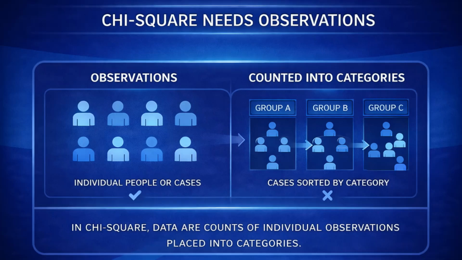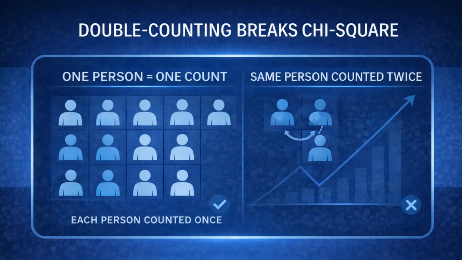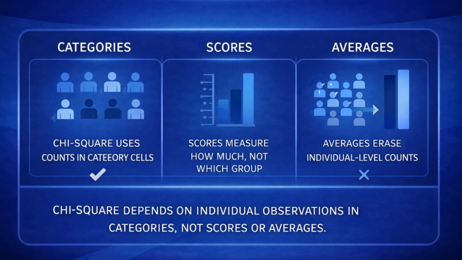In chi-square analysis, the data must represent observations, meaning individual people or cases that are counted into categories. Each observation represents one person or one case, and each observation appears in one and only one cell of the table. This matters because chi-square is built on counting how many people fall into each category combination. If the same person were counted more than once, the pattern would be artificially inflated and would no longer represent reality. Scores represent magnitude, not membership, and averages remove the individual level information that chi-square depends on.